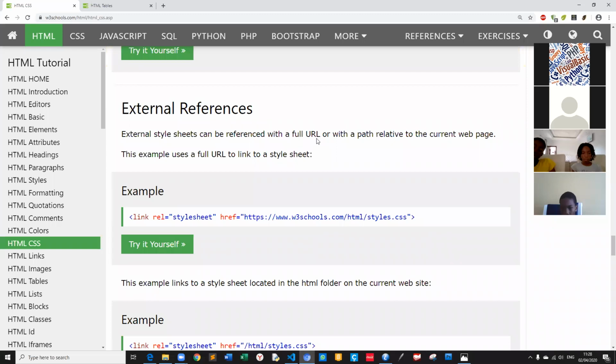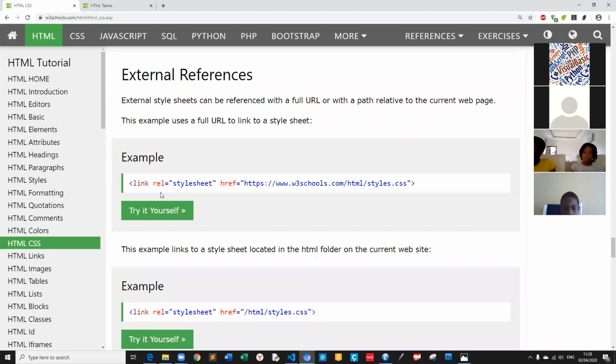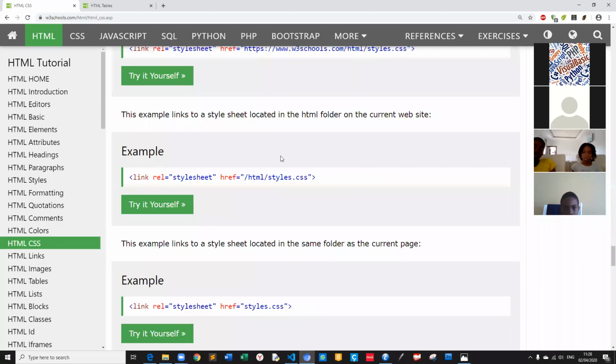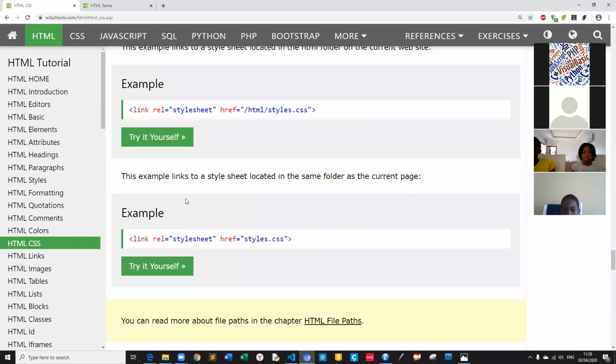This example uses a full URL to link to a style sheet. Here is one of the links: link rel stylesheet href https www.w3schools.com html style css. And here is another example in the current website.